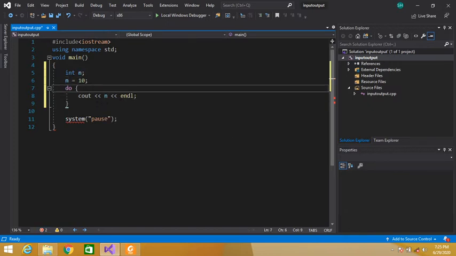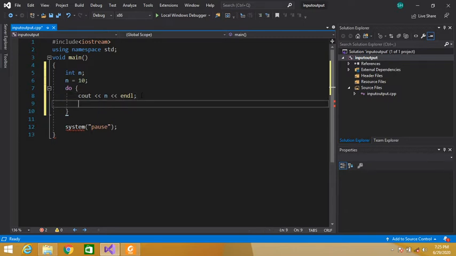That is why the compiler is showing an error. Now we have to decrement the value of n by 1. So each time the value of n will be decremented by 1.